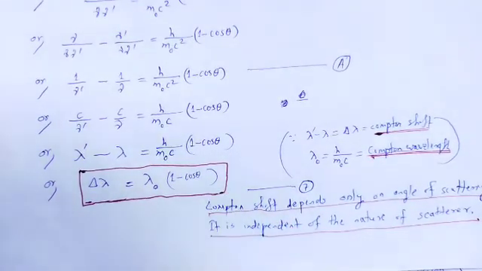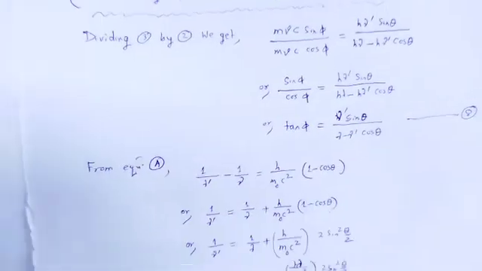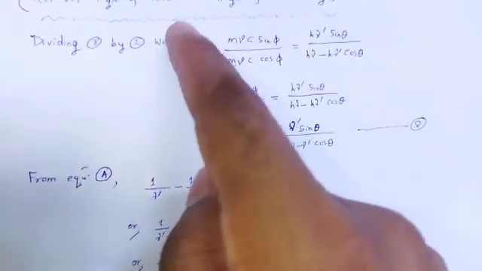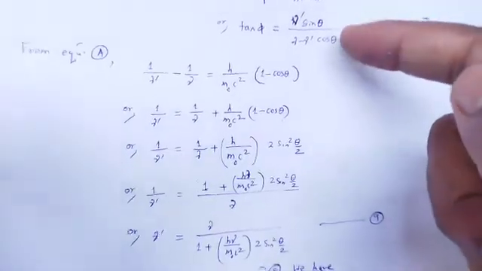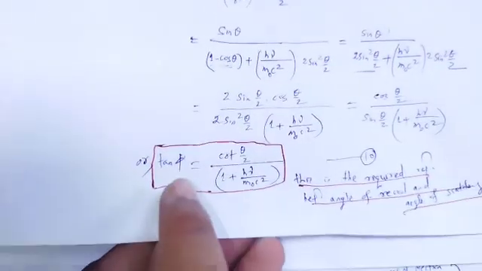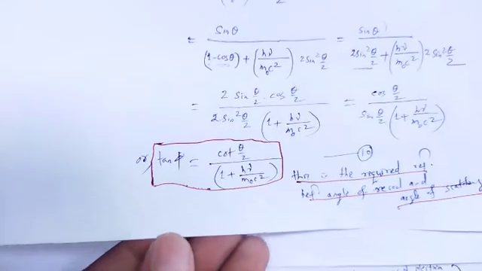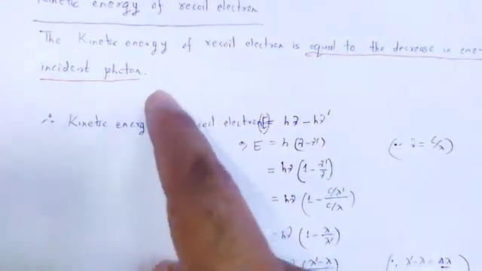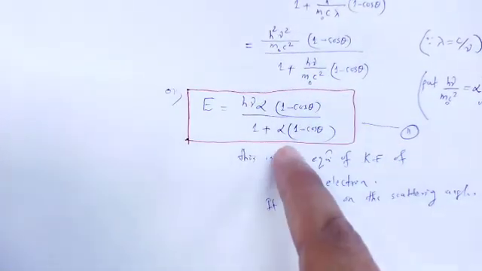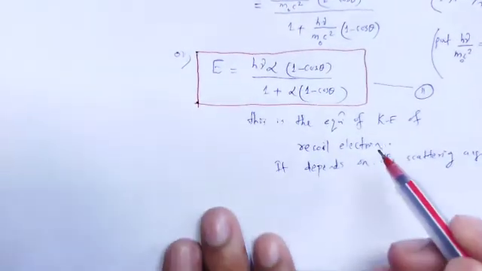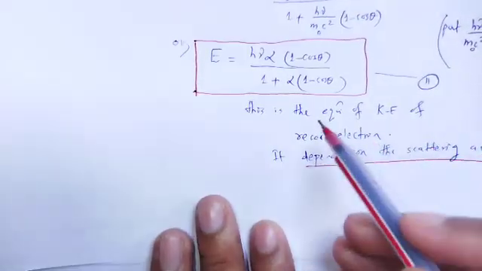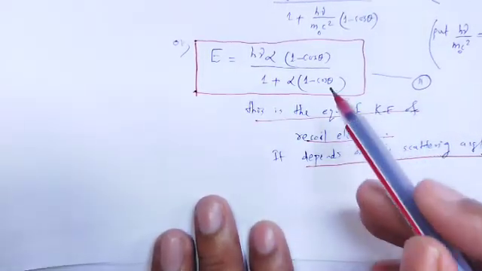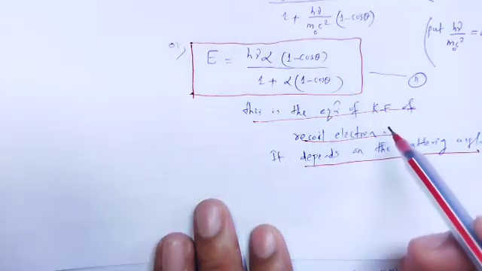Next, the direction of the recoil electron, that is the relation between the angle of recoil and the angle of scattering, phi and theta, is simple mathematics. The kinetic energy of the recoil electron is equal to the decrease in energy of the incident photon. Mathematically we showed that expression, and it is clear that it depends on the scattering angle theta.